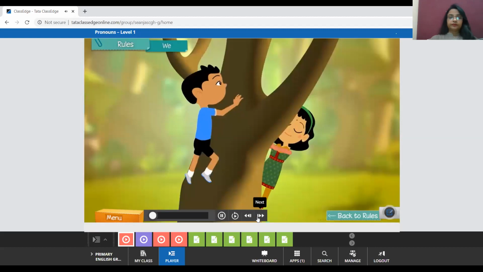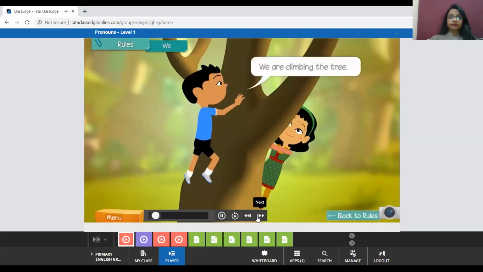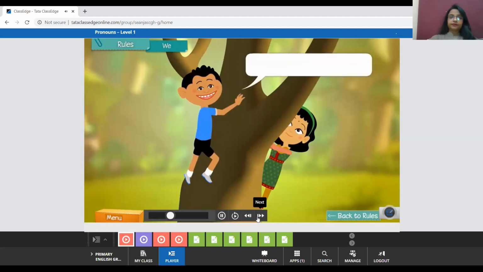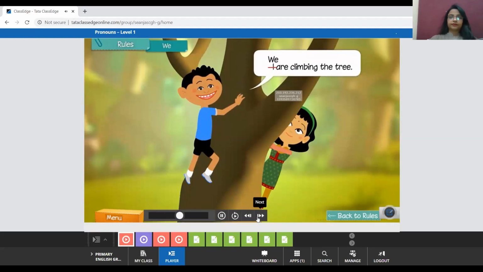What are you doing now, Pasha and Aisha? Pasha says, we're climbing the tree. Pasha will not say, Pasha and Aisha are climbing the tree, because he is talking about himself. Pasha will not say, I are climbing the tree, because he is not talking only about himself. He is also talking about Aisha, who is with him. So he uses the pronoun we. When you talk about yourself and someone else, use the pronoun we.